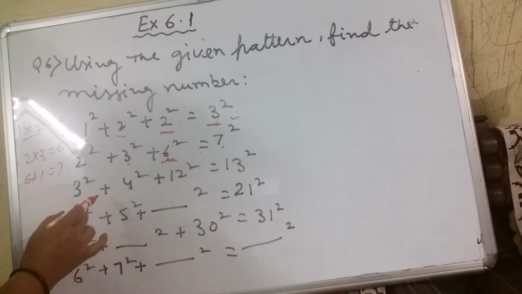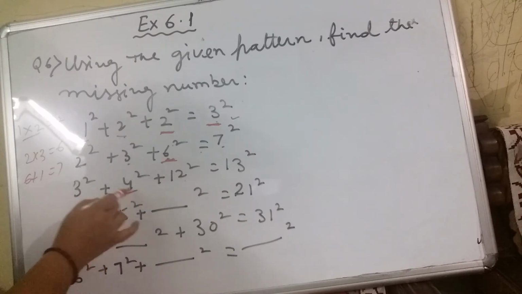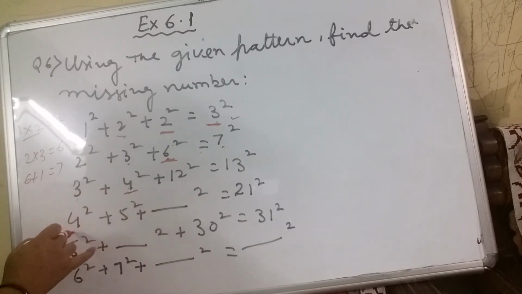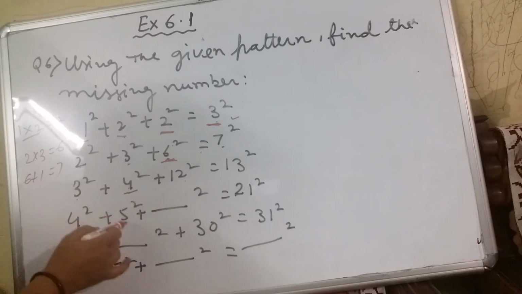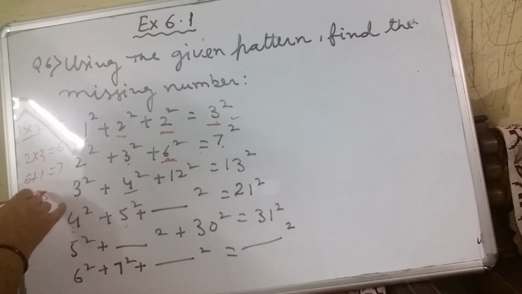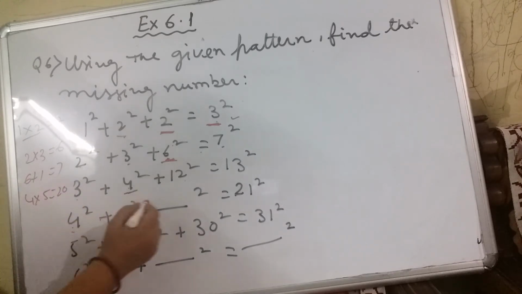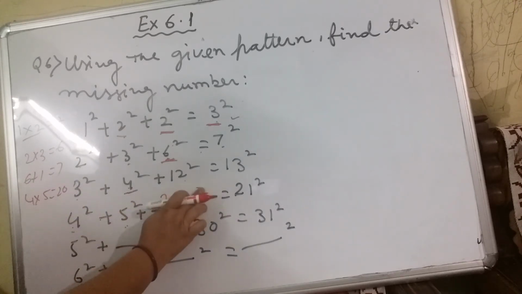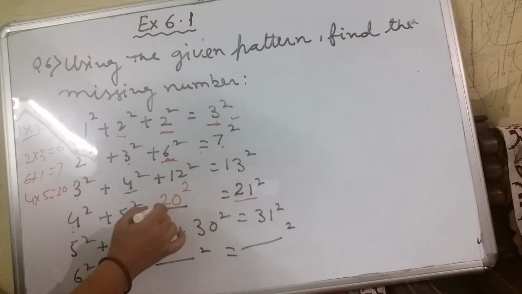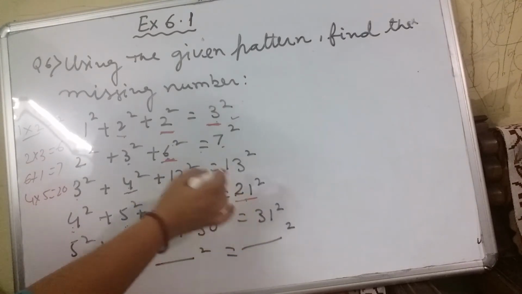Now here, after this number, the second number is coming here, and the next consecutive number. So 4 square plus 5 square. 4 5s are what? 4 5s are 20. So 20 will come here. It means 20 square. After 20, the next number is 21. So 21 square.